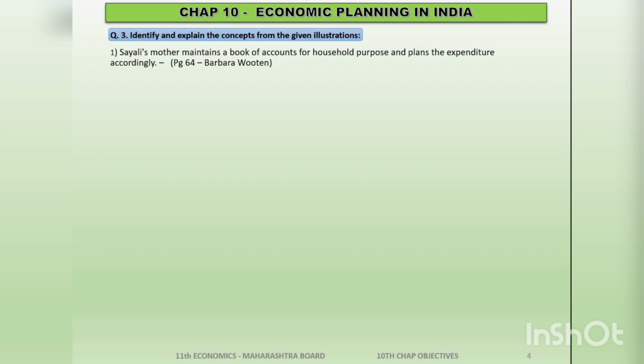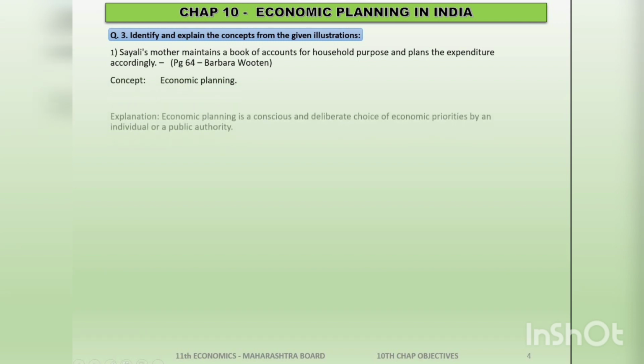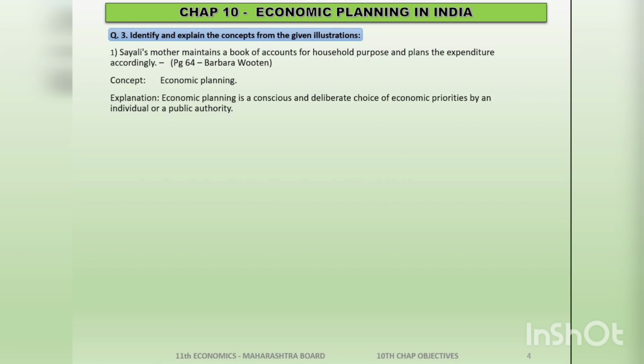Now the question is, but sir, there is Saile's mother. But obviously when we talk about individuals, we individuals are the authority in our home. For example, when I am earning, I have full authority to spend money, to save money when it comes to my income. Similarly, Saile's mother and her father, they are the sole authority in their house. So the answer will be economic planning. I hope my explanation has satisfied you. We go with the next question.